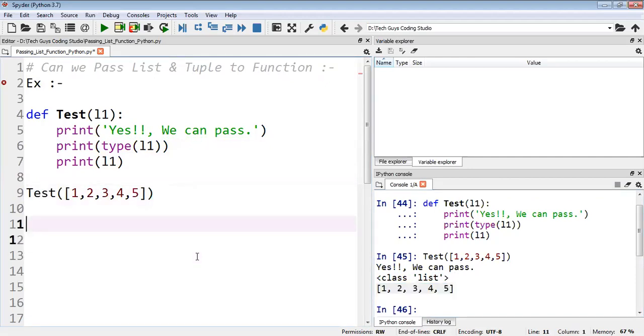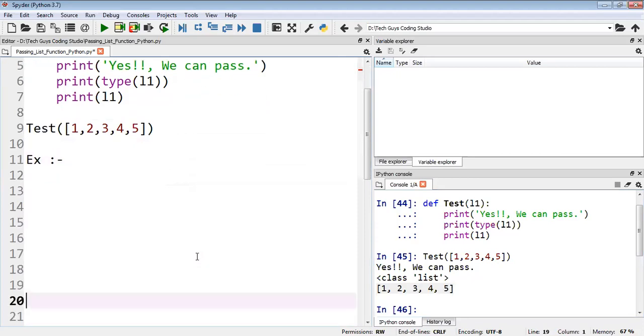So here we can take one example also. I will explain one example. Here we will take a square. So we will take one method, take a square, do a square of some list items. Okay, and we will take a square of those list items. So, whatever things we need for the square, first of all I'll take a list here, because I want a list.